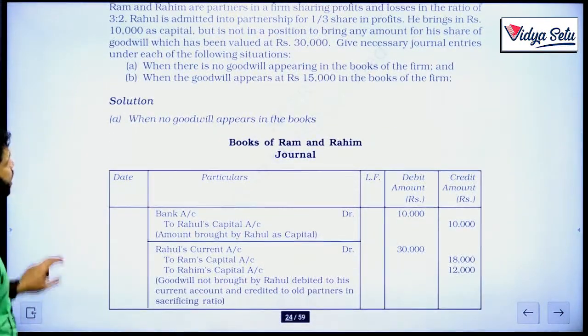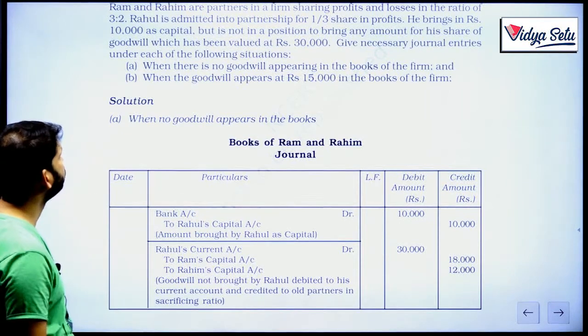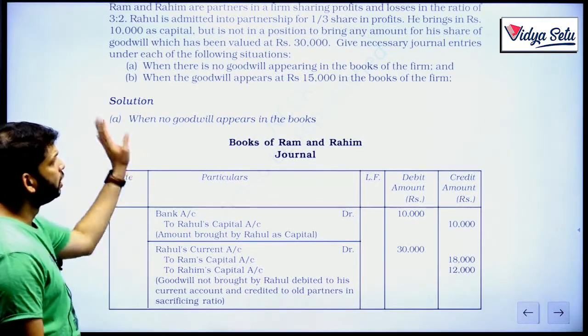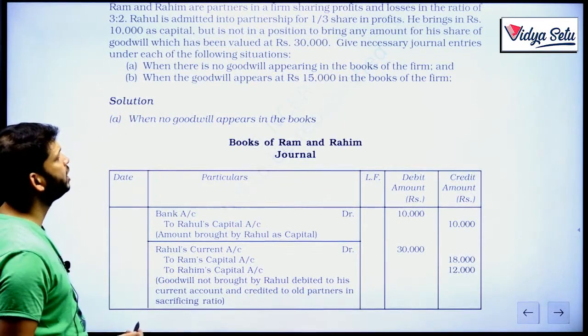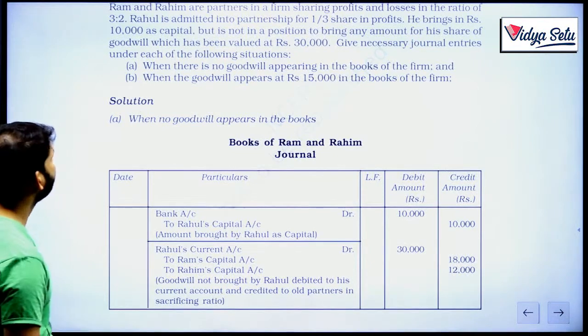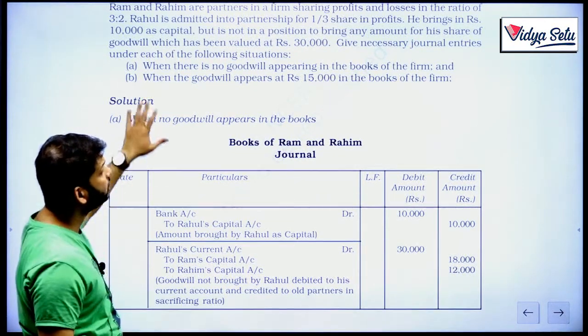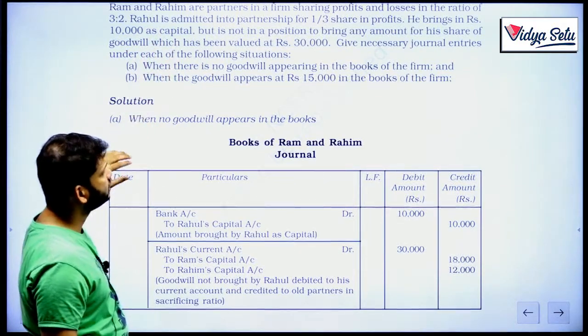Let's look at it. Ram and Rahim are partners in a firm sharing profits and losses in the ratio of 3:2. Rahul is admitted into partnership for 1/3 share in profits. He brings in rupees 10,000 as capital, but is not in a position to bring any amount for his share of goodwill, which has been valued at rupees 30,000. Now his share has been valued at 30,000. This is clearly mentioned. Give necessary journal entries.